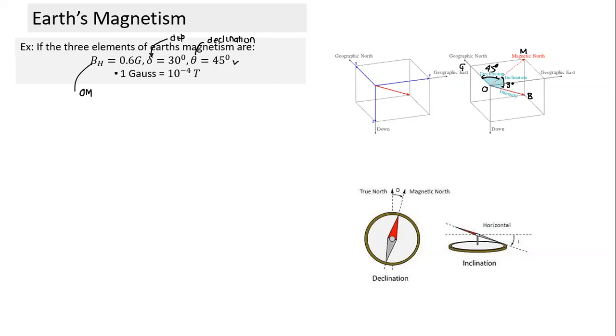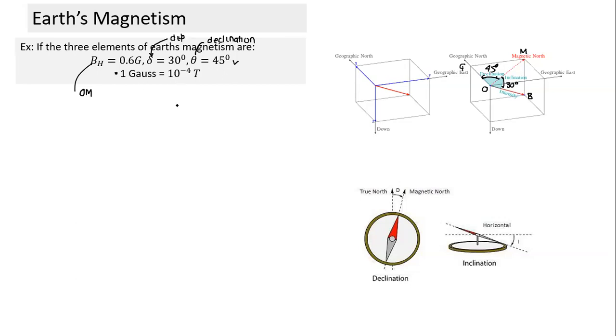Can we relate this question to a kind of cannon? It is equivalent to keeping a cannon towards north. From north, I rotate the cannon by 45 degrees towards east. After rotating by 45 degrees, I lower it by 30 degrees. This is the orientation I get, the orientation of this magnetic field.